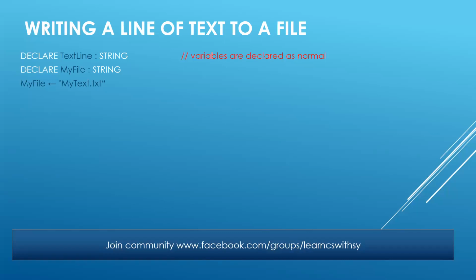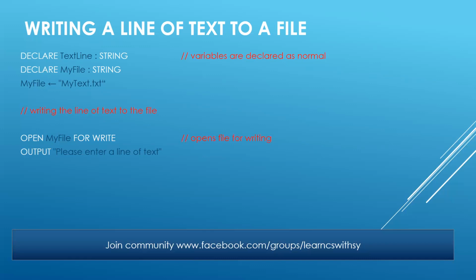And this MyFile is only needed for the internal working of your file handling. Because throughout your whole program, you are going to use the same MyFile. You can see nowhere the word my text.txt is written, because now we are using MyFile as a place to store the data or to retrieve the data from. So you can see the first instruction is OPEN MyFile FOR WRITE. Since I am performing the activity of writing a line of text, that's why it will be OPEN MyFile FOR WRITE.